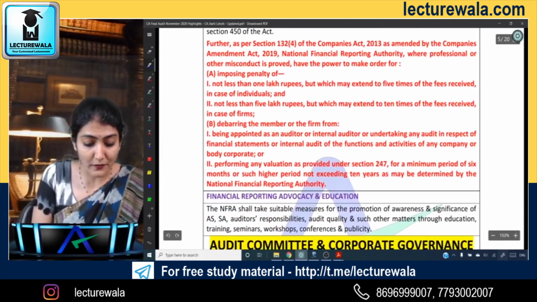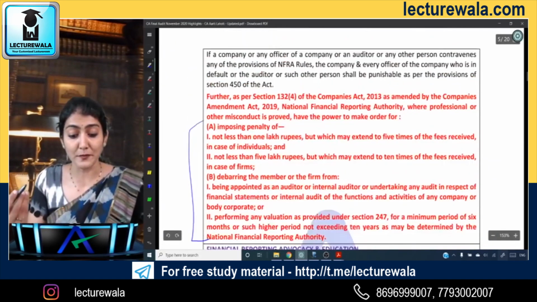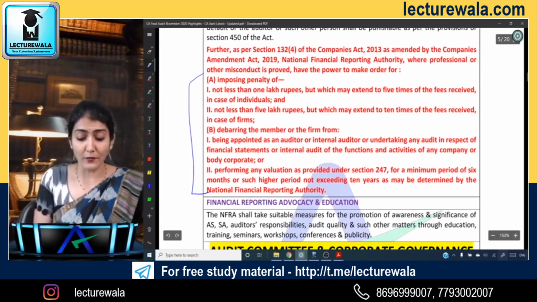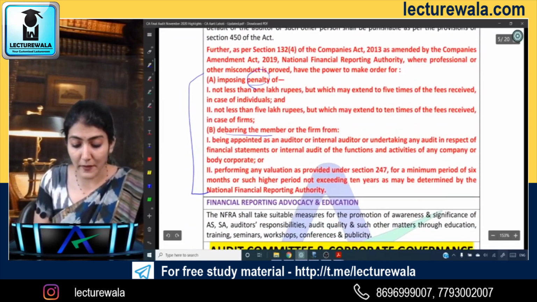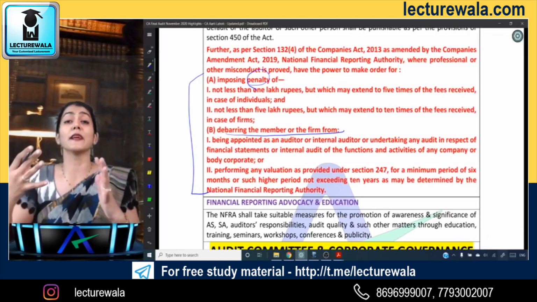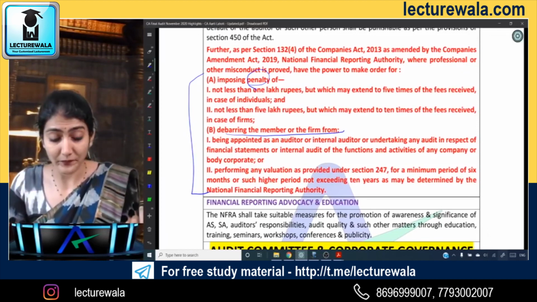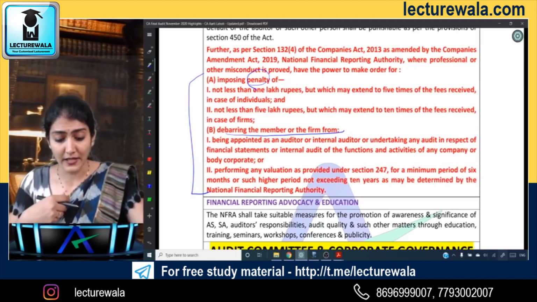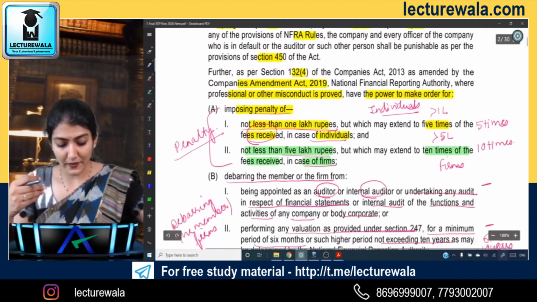And this punishment also I've already discussed with you, the punishment in case of non-compliance. So what is the penalty? And also debarring the member of the firm for not less than 6 months, which may extend up to 10 years. Right? Is it clear to everyone?